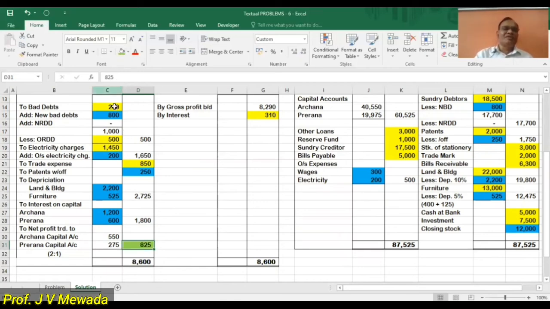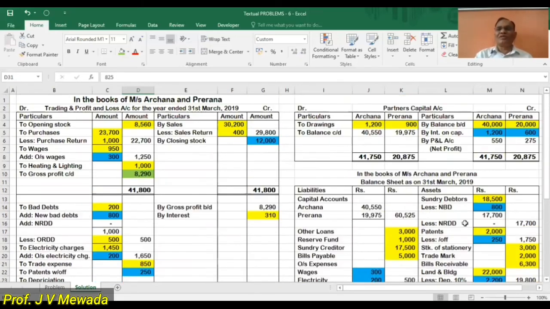That's the net profit, which is divided between the partners Archana and Prerna in the ratio of 2:1. And this we are going to transfer to the credit side of the partners' capital accounts, 550 and 275. So the profit is transferred to the capital account, and then the capital account is balanced. So ultimately we'll get the balance 40,550 in the account of Archana, and in the account of Prerna 19,975. That is the amount that we will get.